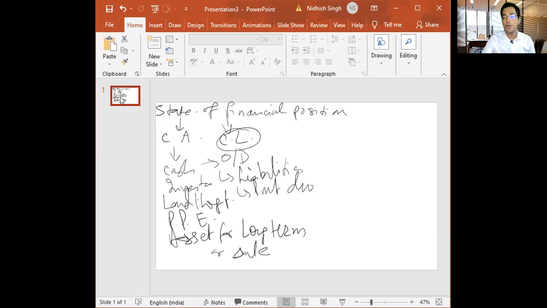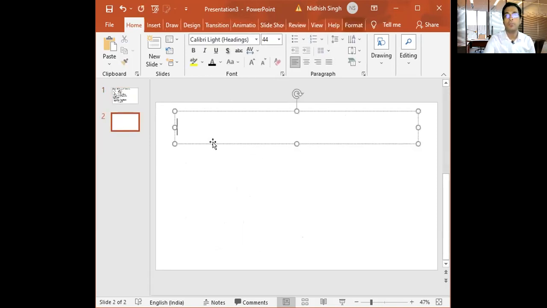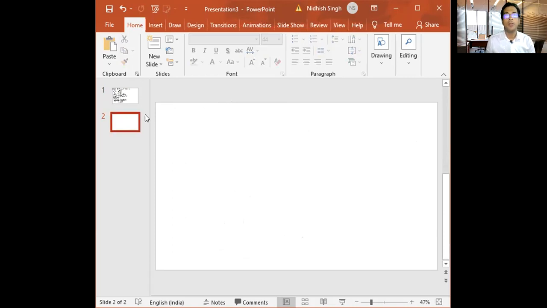Next, let's talk about what would come under P&L, also known as comprehensive income, statement of comprehensive income. So the entity has to recognize the various income, expenses, and various other kinds of ad hoc expenses.